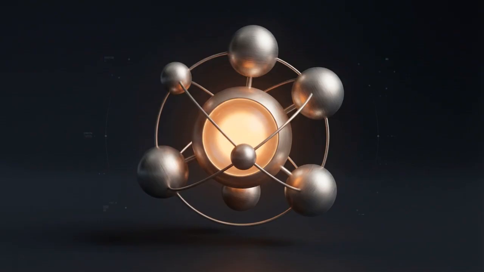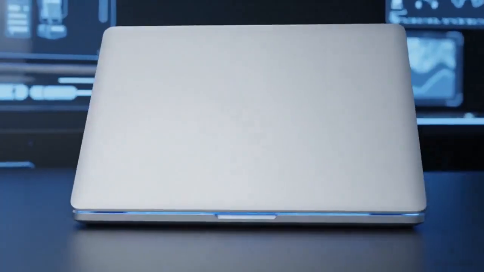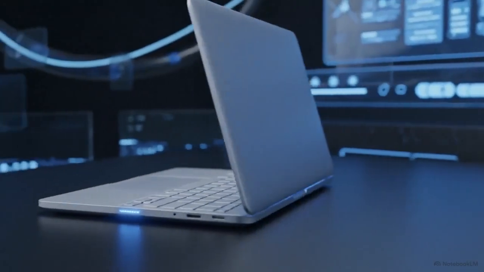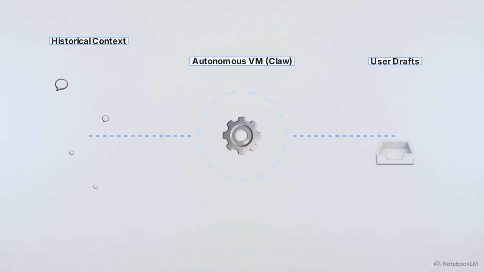The final component of this workflow is the always-on cloud virtual machine. Because the agent can run on a remote server, it can continue to process tasks asynchronously. It operates even when the physical laptop is closed. While the user is away from their desk, the agent monitors communication threads to identify specific tasks or homework that has been assigned. It uses the context of past communications to pre-write email replies, placing them in the drafts folder for review the next morning.